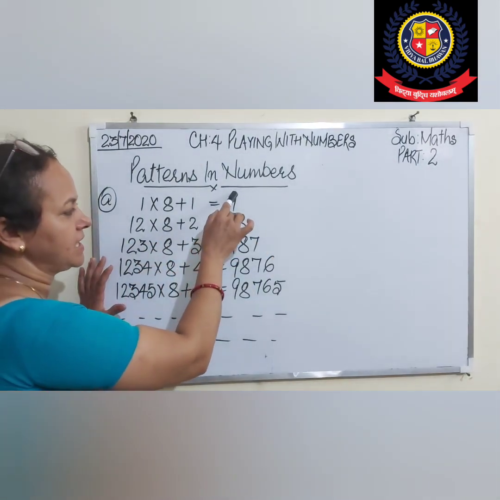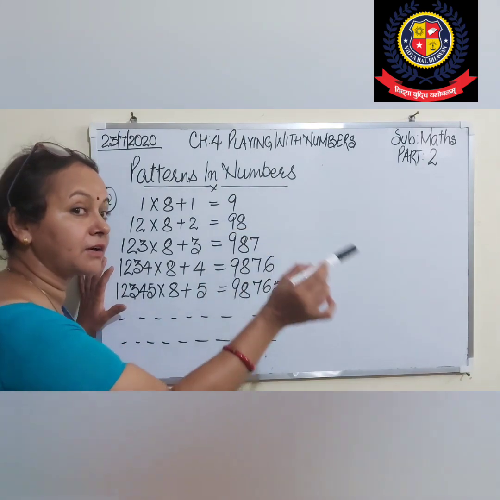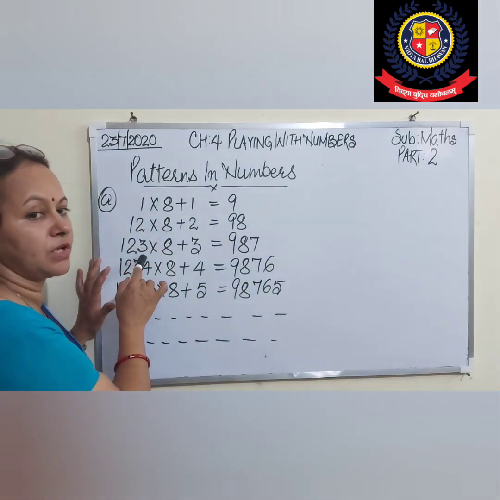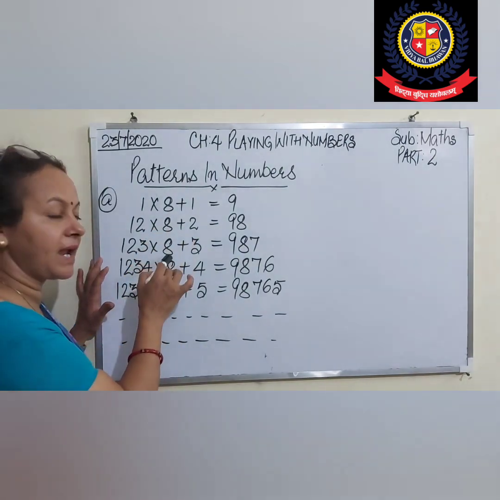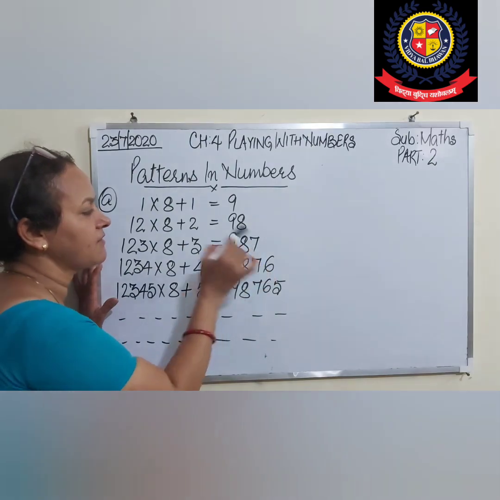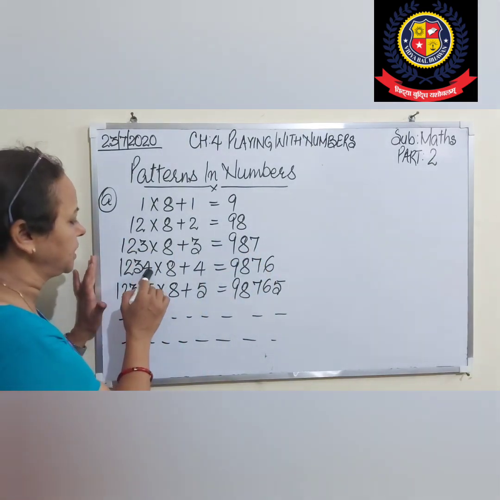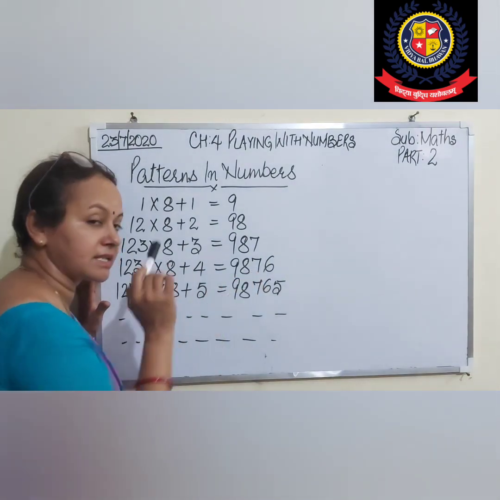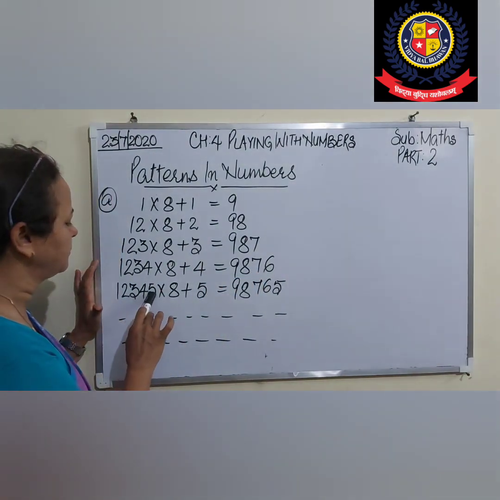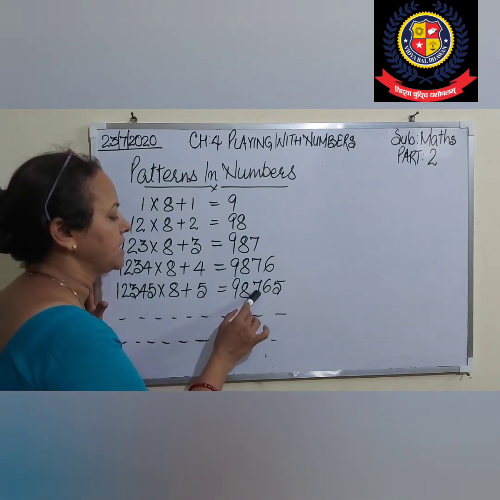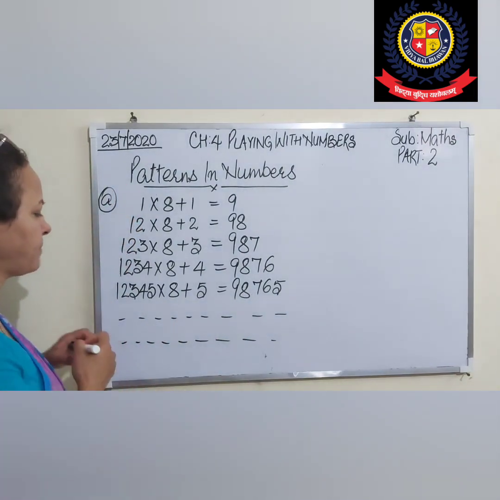See, this is only 9, then with 9 in reducing order, 8. 1, 2, 3. With 12, what did we add? 3. So it becomes 123 multiplied by 8 plus 3. What is it? 987. Now 1, 2, 3, 4 into 8 plus 4. What is it? 9876. Similarly 1, 2, 3, 4, 5, multiply by 8 plus 5. This will be 98765. This type of pattern we have to follow.